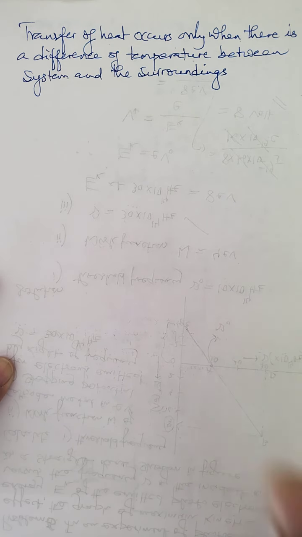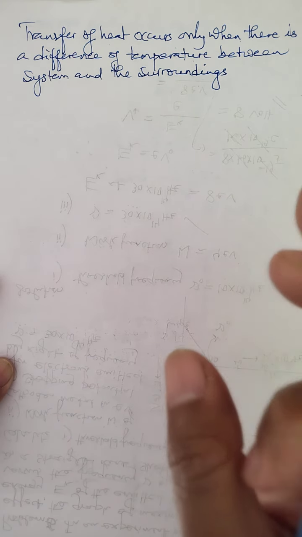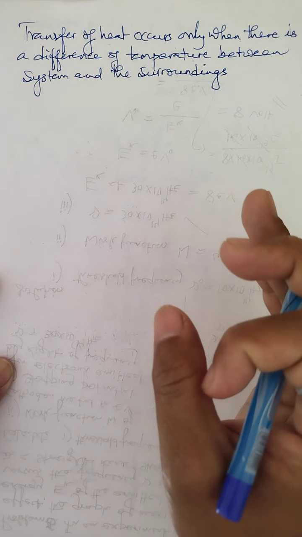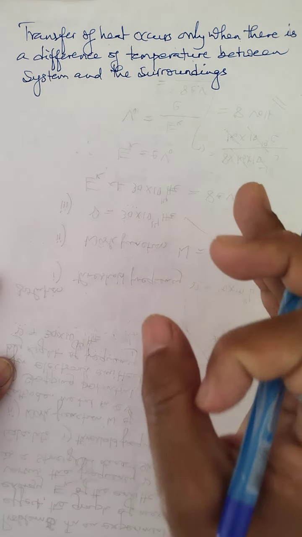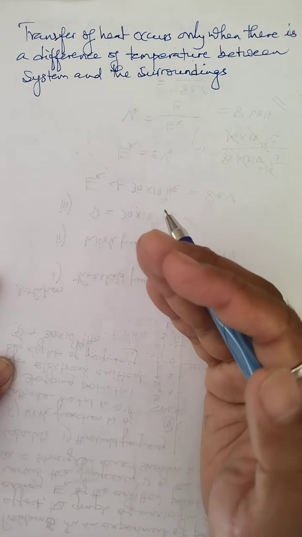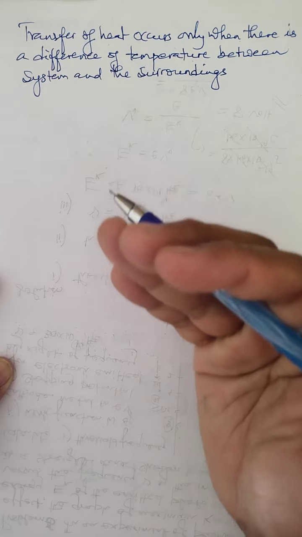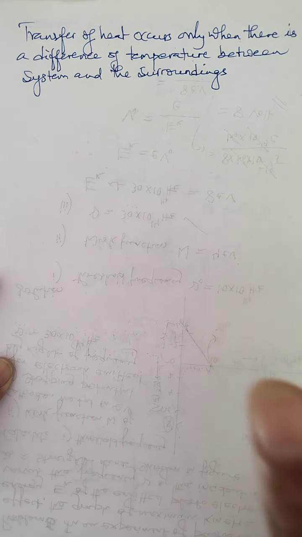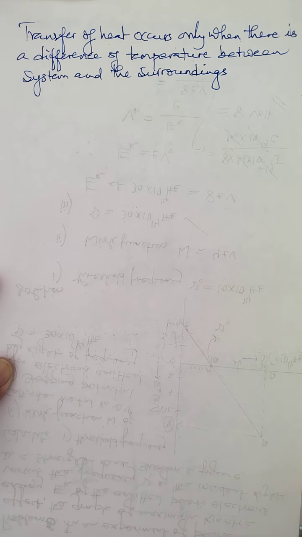So this concept is very much required for understanding heat and work. Children, heat and work are different forms of energy, but they are not exactly equal to each other. They have a difference between the definition of heat and the definition of what? Work, and that you have learned already in this video. Now in the next video, you will learn about the sign convention. This is another important part, children.